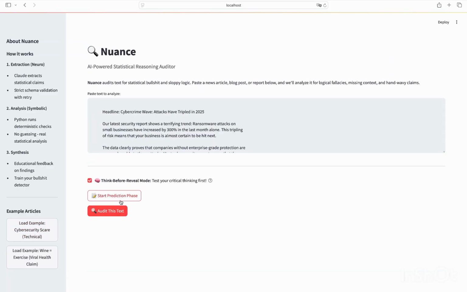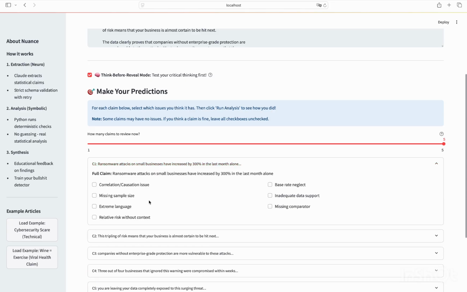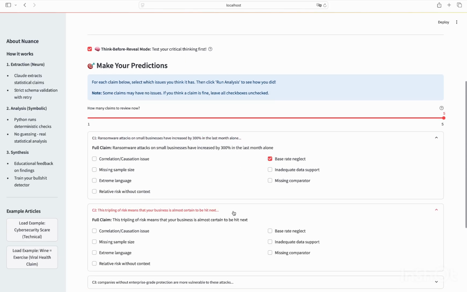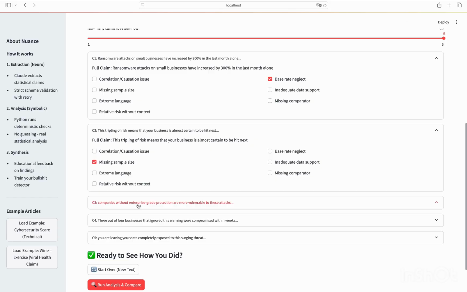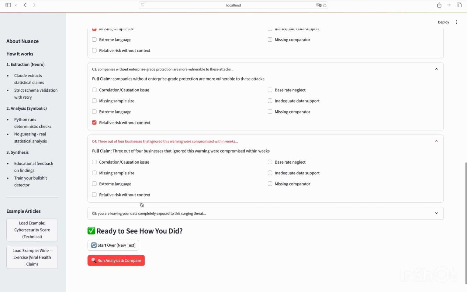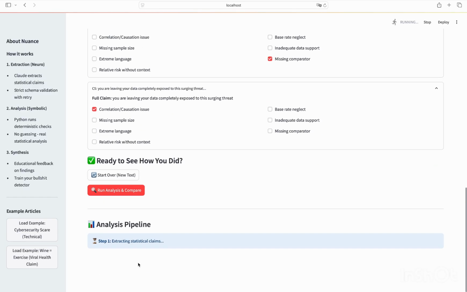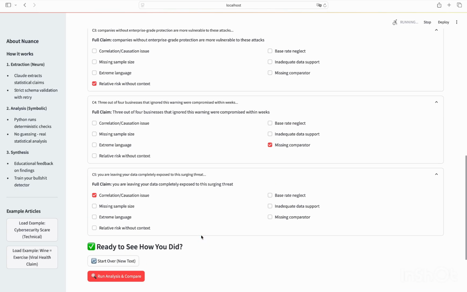This is another example article that has some problems. Also, we can turn on the think before you reveal mode. You can choose how many claims to reveal. It pulls out the key claims of the article. As a user, I need to make my prediction of which statistical issue each claim can have. Maybe this can have some correlation issue? I don't know. Let's see if my answers are correct.